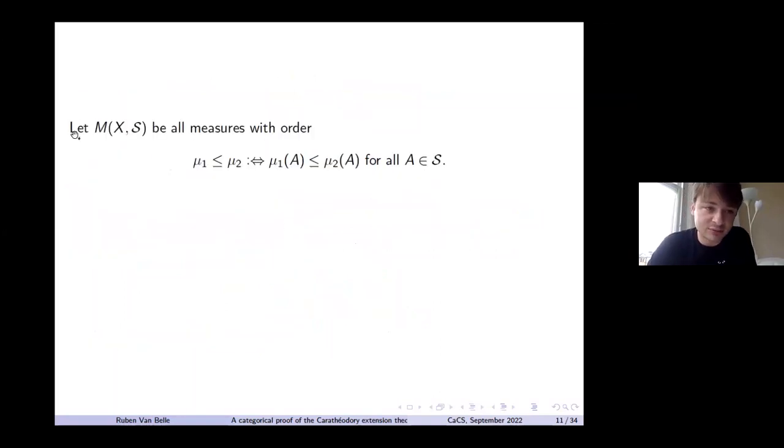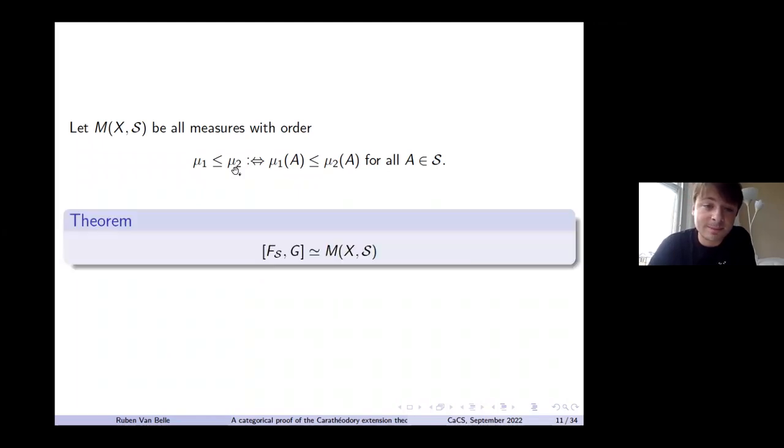Then first, yeah, some more notation. So I'm interested in the measures, and I'm going to use this notation for the posets of all measures where the order is given pointwise. And then the representation or the identification is as follows. The pseudo-natural transformations from Fs to G correspond exactly to these measures.